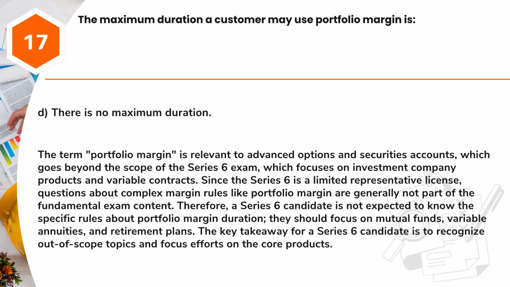The term portfolio margin is relevant to advanced options and securities accounts, which goes beyond the scope of the Series 6 exam, which focuses on investment company products and variable contracts. Since the Series 6 is a limited representative license, questions about complex margin rules like portfolio margin are generally not part of the fundamental exam content. Therefore, a Series 6 candidate is not expected to know the specific rules about portfolio margin duration. They should focus on mutual funds, variable annuities, and retirement plans. The key takeaway for a Series 6 candidate is to recognize out-of-scope topics and focus efforts on the core products.